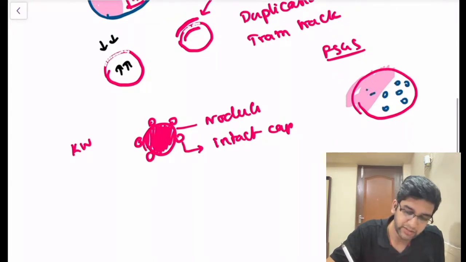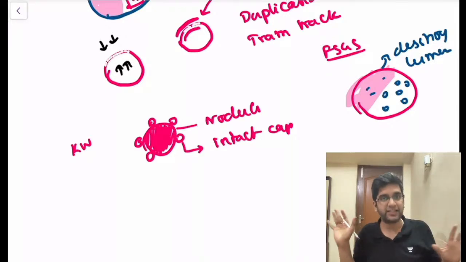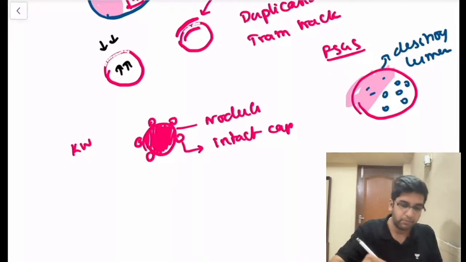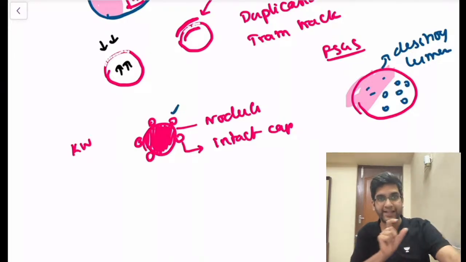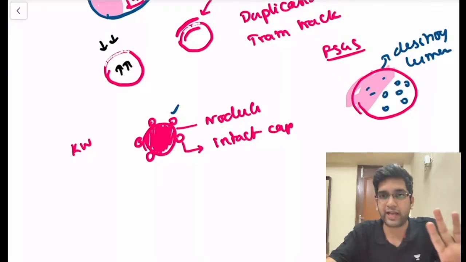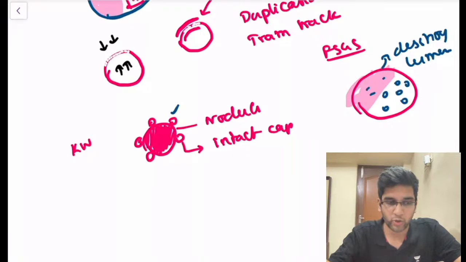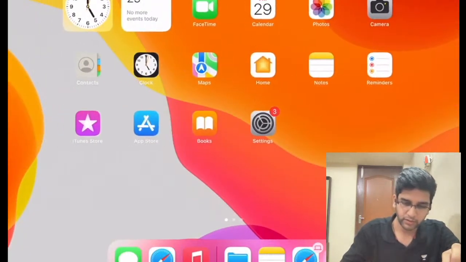So FSGS will destroy the lumen of capillaries. You won't have anything patent because it's sclerosed completely. But in a KW lesion, you'll still see the capillaries surrounding the nodule. There are two differences between KW lesion and FSGS. I hope you'll be able to remember this forever. If you have any more doubts, you can let me know and definitely try and learn it in a different way.